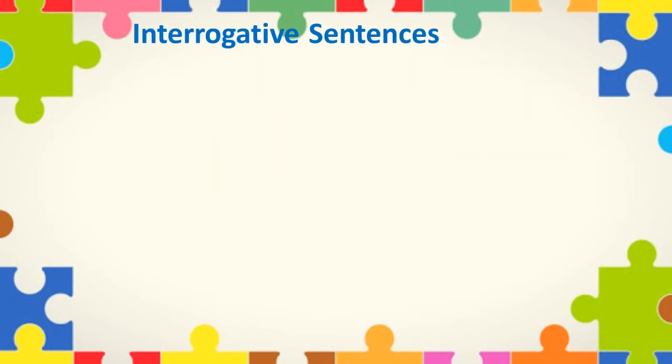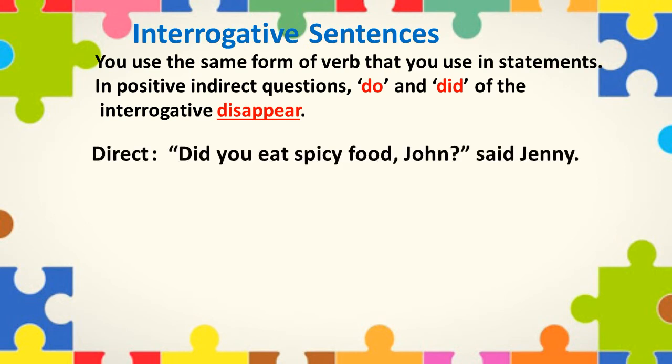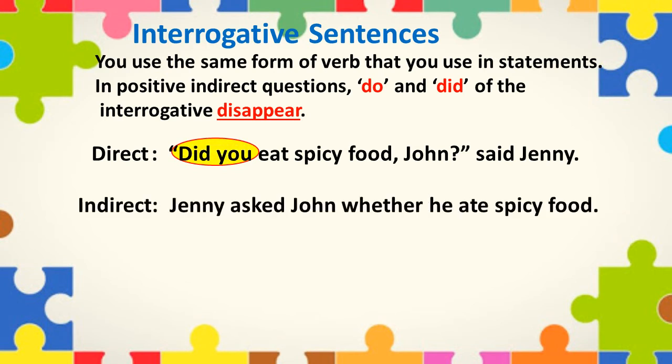In positive indirect questions, do and did of interrogative disappear when you use the same form of verbs that you use in the statements. For example, "Did you eat spicy food, John?" said Jenny. In indirect speech, it will become Jenny asked John whether he ate spicy food.